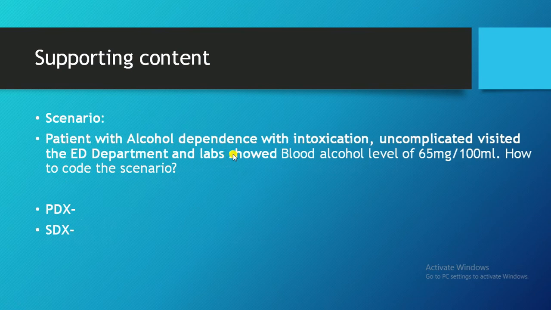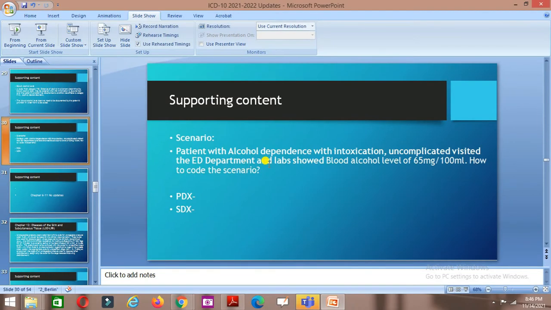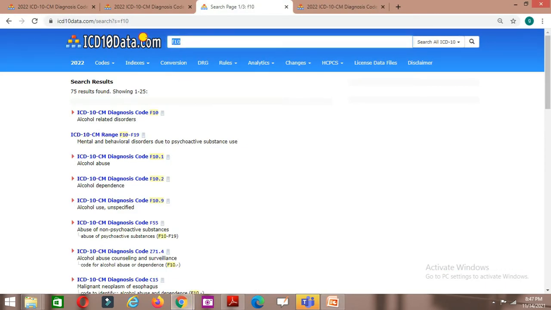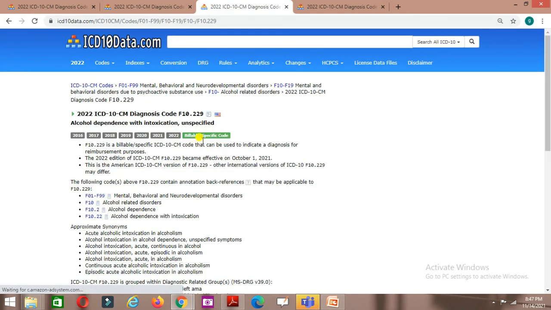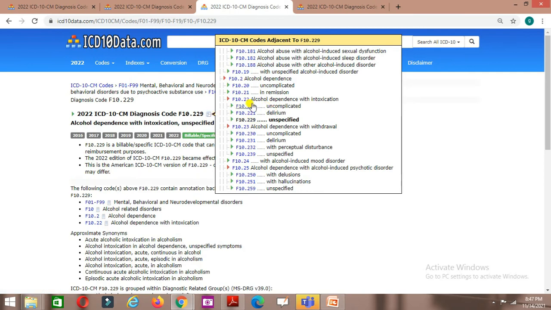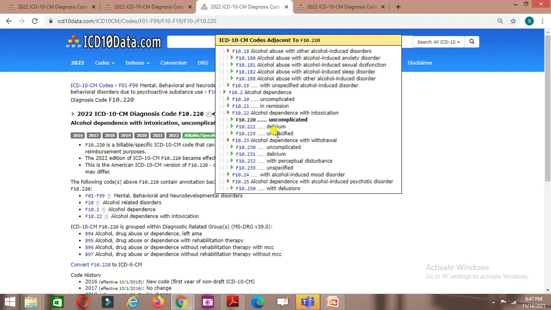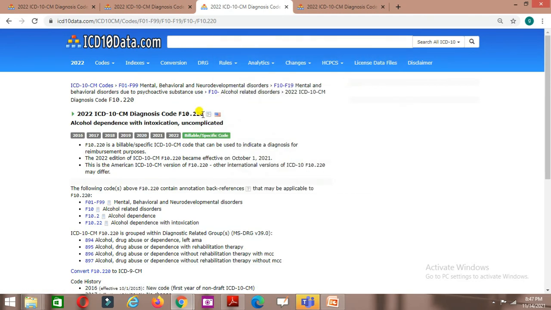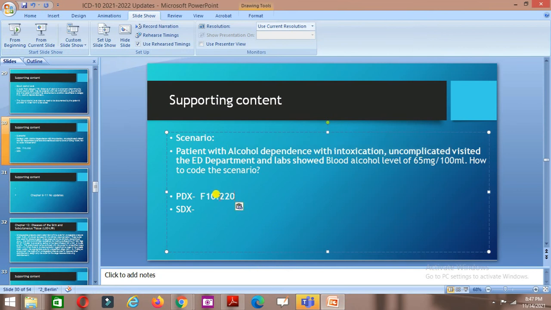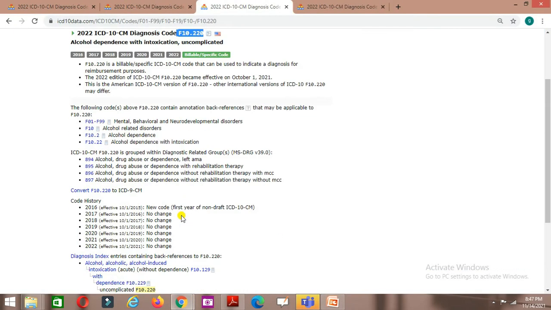So now we'll start coding. Alcohol dependence with intoxication. What is the code for this? Now we'll search in the software. Alcohol dependence with intoxication and uncomplicated. See, here you can see alcohol dependence with intoxication and uncomplicated. Like this we have another classification under these subcategories, so we have to check properly and assign the appropriate ICD-10 code. Alcohol dependence with intoxication, uncomplicated, F10.220.